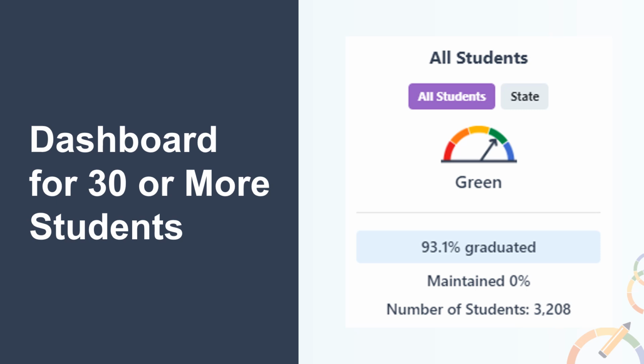If any LEA, school, or student group has 30 or more students in the denominator, they will be held accountable for differentiated assistance at the LEA level and targeted support and improvement, or TSI, at the school level.